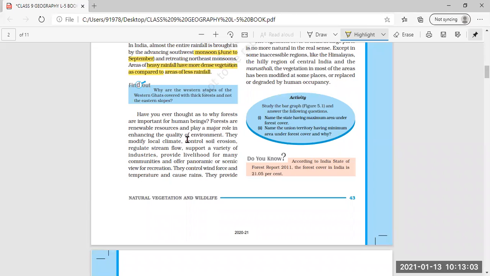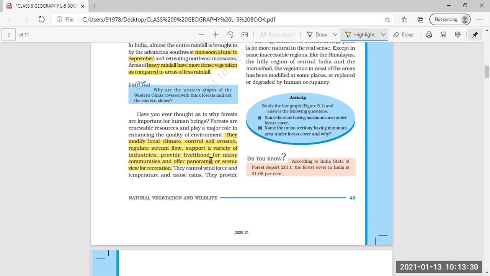These are all the importance of the forest, that they modify local climate. If a good amount of vegetation cover is there, more forest is there, that definitely will be helpful in the coming of the rain, control soil erosion also, regulate stream flow also, support a variety of industries also, provide livelihood for many communities, and panoramic or scenic view for recreation.